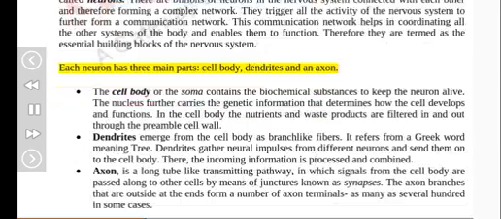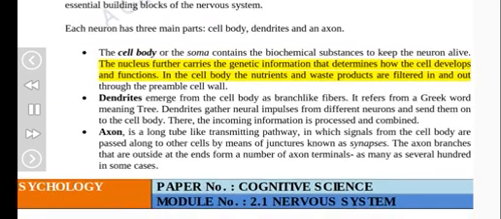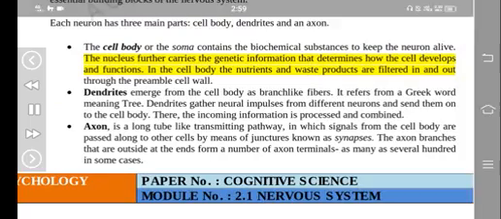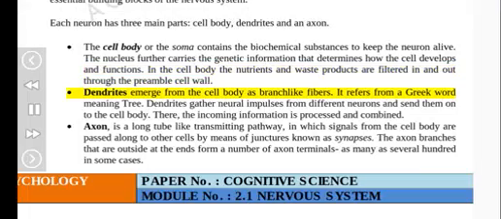Each neuron has three main parts: cell body, dendrites, and an axon. The cell body, or the soma, contains the biochemical substances to keep the neuron alive. The nucleus further carries the genetic information that determines how the cell develops and functions. In the cell body, the nutrients and waste products are filtered in and out through the permeable cell wall. Dendrites emerge from the cell body as branch-like fibers. It comes from a Greek word meaning tree.